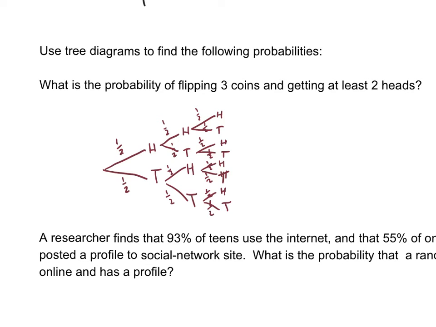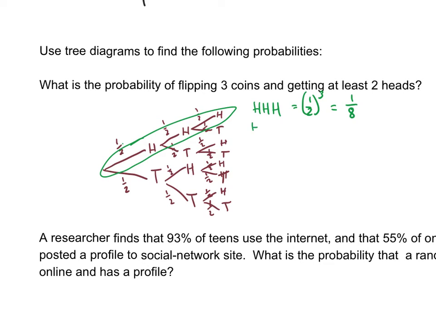Now, if we take any of these halves and add them up, it's obviously bigger than 1, which we can't have. But when we think about the outcomes in all 3 flips, it actually is not. So the outcomes now are just the branches of this tree. So here is one branch. It could have all 3 heads. And the probability of getting all 3 heads is 1/2 times 1/2 times 1/2, which is 1/2 to the 3rd power. Since we're doing head and head and head, we multiply along those branches. So 1/2 to the 3rd is 1/8.